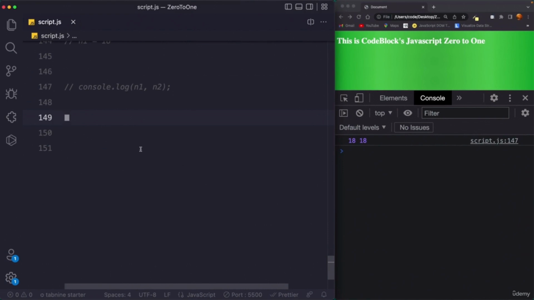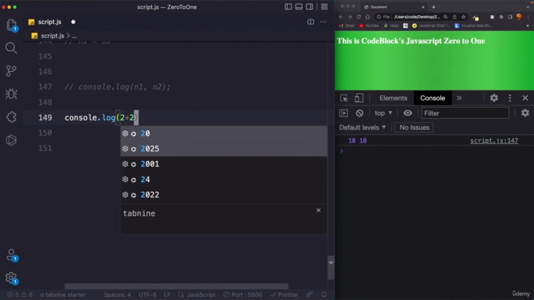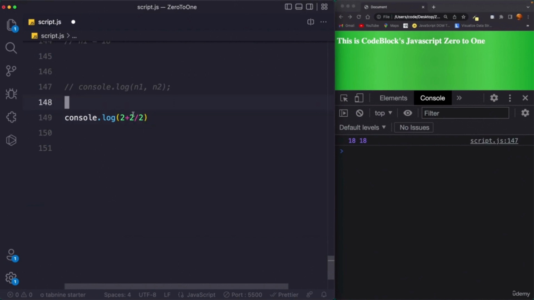So let me write a simple code here. I'll say console.log(2 + 2 / 2). What will be the output of this code? I'm giving you 5 seconds. Pause the video and answer now.